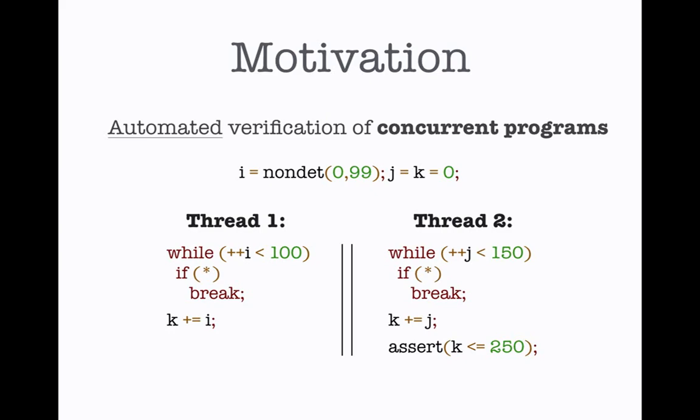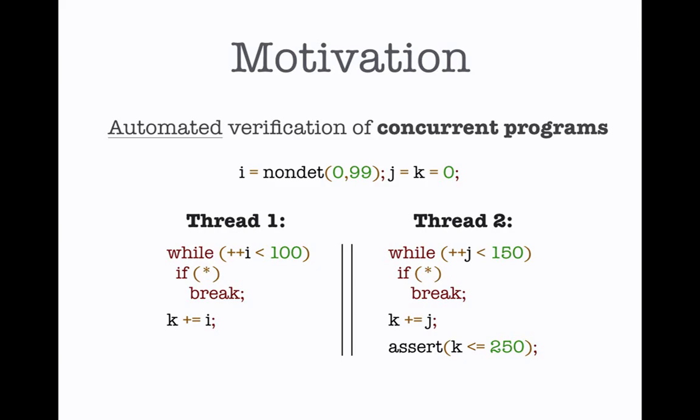The motivation for our work is automated verification of concurrent programs. In particular, our focus is safety. So, for example, if you are given this program, we want to prove that there is no execution of this program where the assertion is going to be violated. Now, let me just tell you this program is safe, but quickly just looking at it, it has two threads.